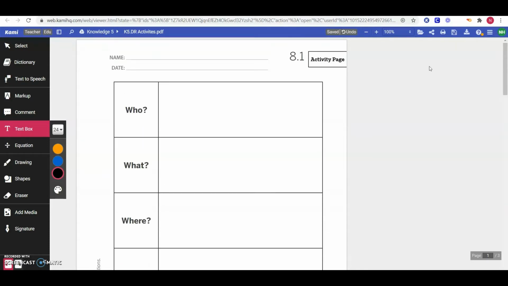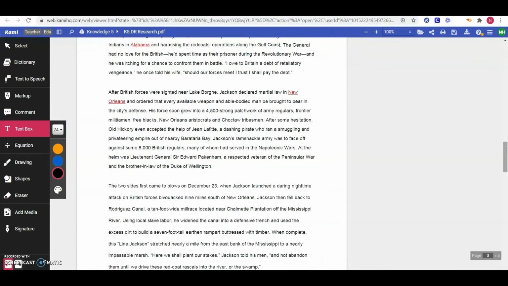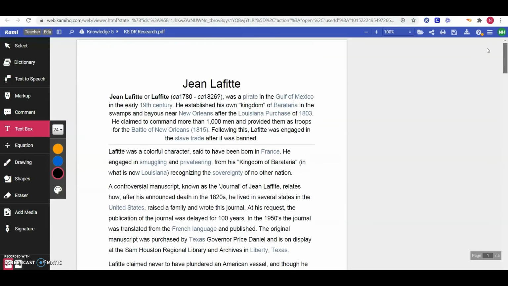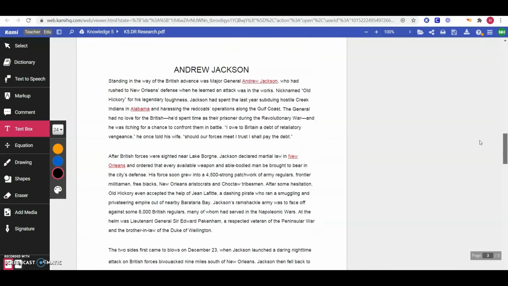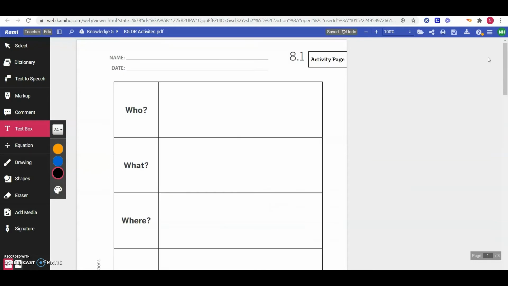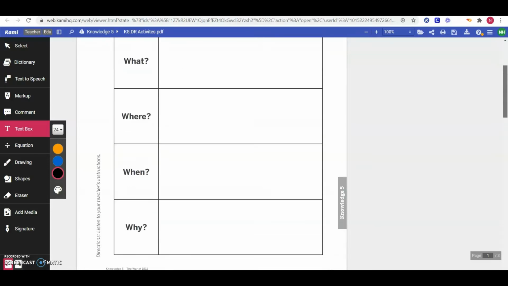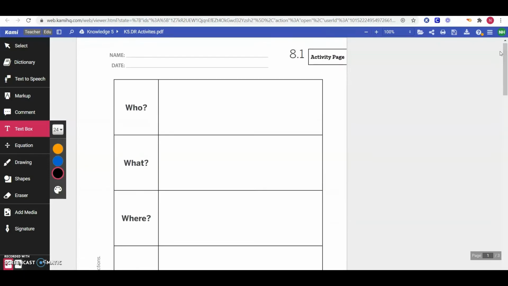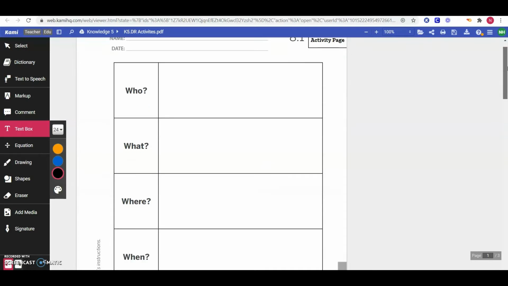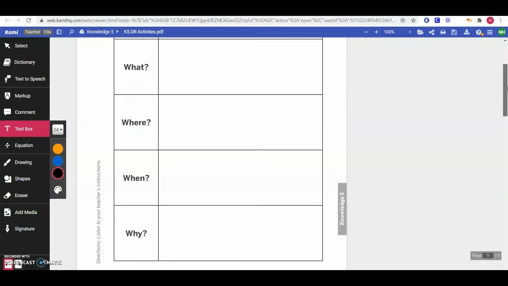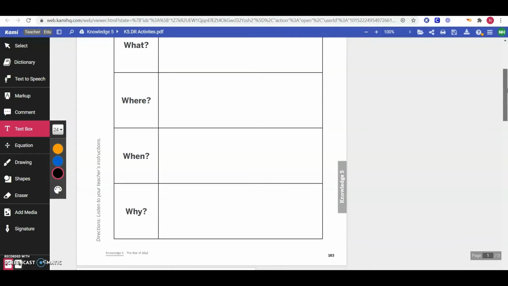Remember, to complete your research to help you answer these questions, you can go back and review any of our previous videos. You can read the articles that I have posted in the second PDF. Or with a parent's help, you can do a little bit of research online and see if there's anything else you can learn to fill in these boxes. Make sure you have lots of detail in those boxes, not short answers like mine, but lots of detail that answers those questions fully.